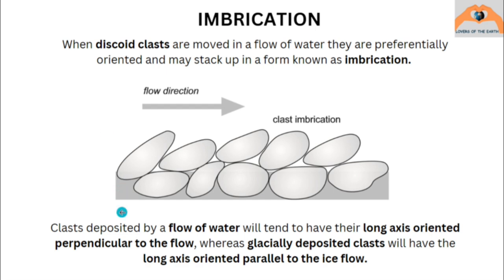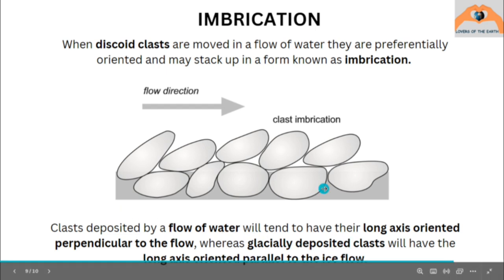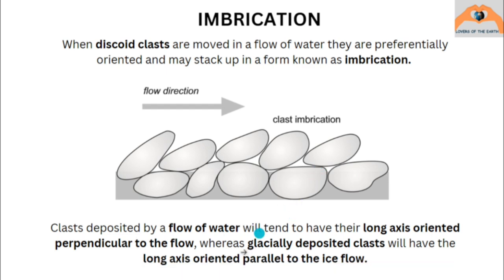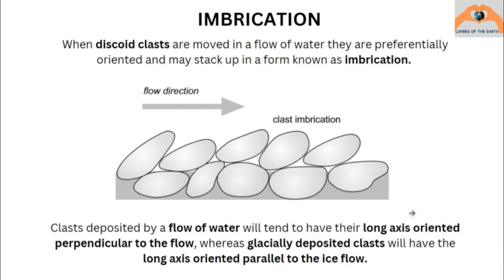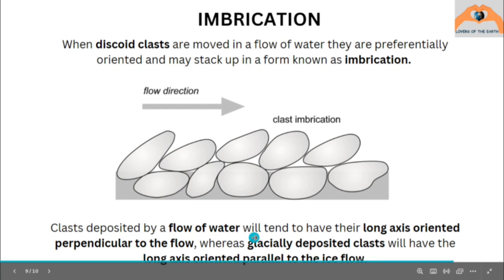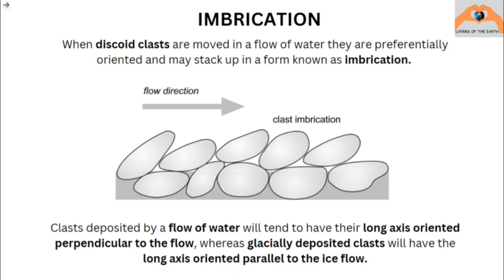Here one important line is that clasts which are deposited by flow of water have their longer axis oriented perpendicular to the flow, while in glacially deposited clasts the long axis will be parallel to the ice flow. This might be asked in a question, so I want you to make sure that you remember this. If clasts are deposited by a flow of water, they tend to have long axis oriented perpendicular to flow, and in glacial deposits they will have long axis parallel to the ice flow.